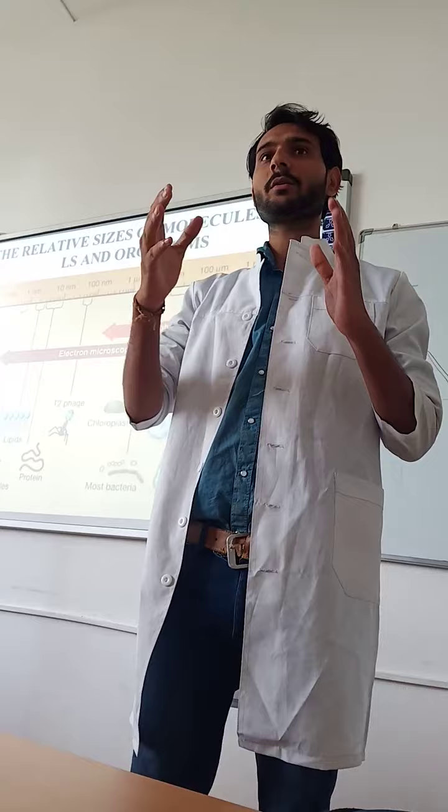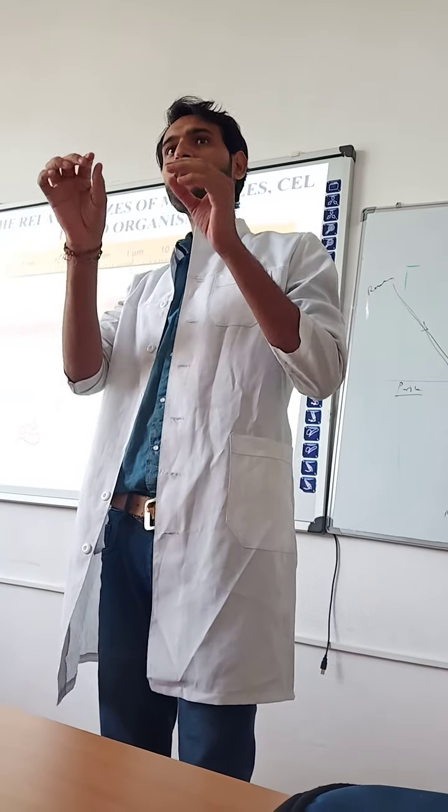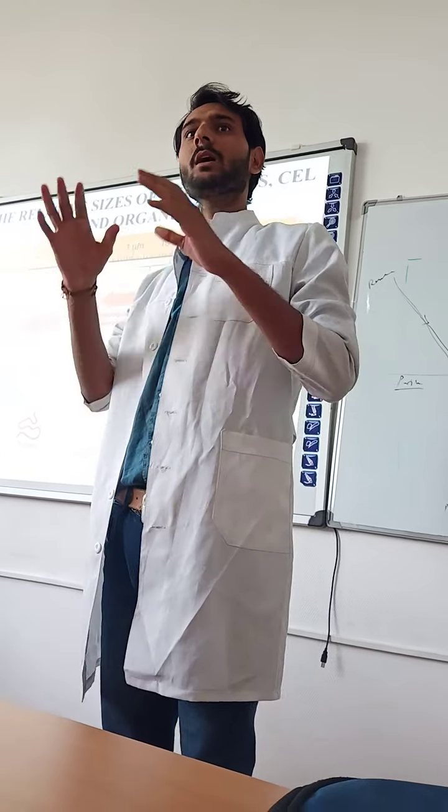These are the relative sizes of the molecules, cells, plants and organisms. First, we are just watching a human, which we can see by the naked eye. But as we go further toward smaller sizes, we can't see things as the size decreases. These are the different things that can be seen with a light microscope.